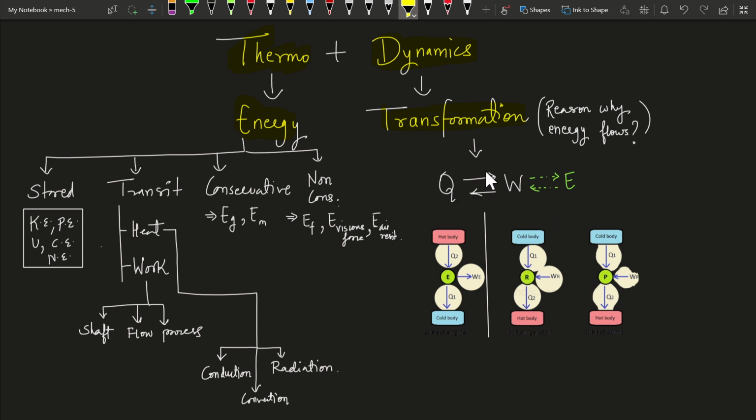And this energy conversion is not merely conversion of heat and work only, but also of energy of various kinds. For example, work is converted into electrical energy via a generator, right? And transformation could also mean why the energy is flowing. For example, heat flows due to temperature difference. So that potential gradient, or that difference in temperature, could also mean transformation.